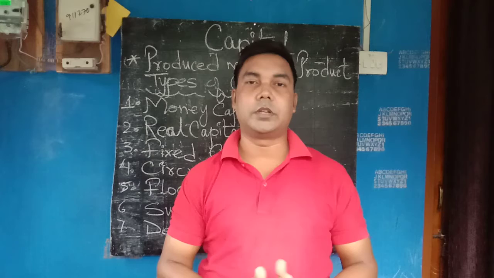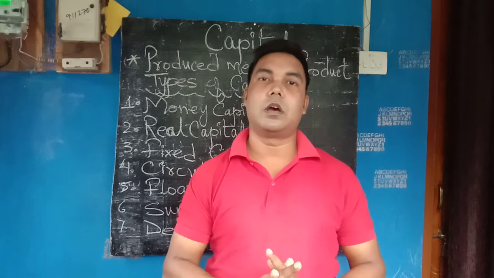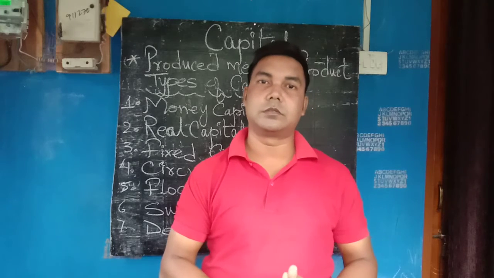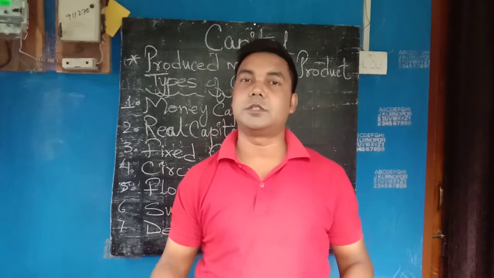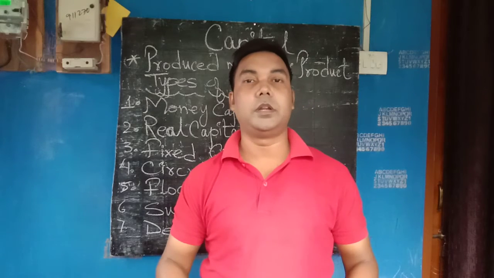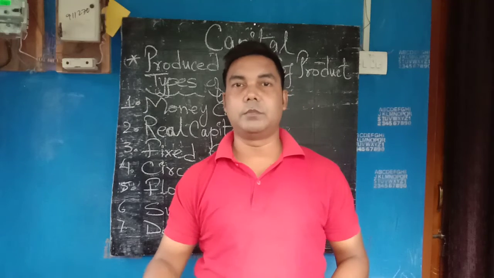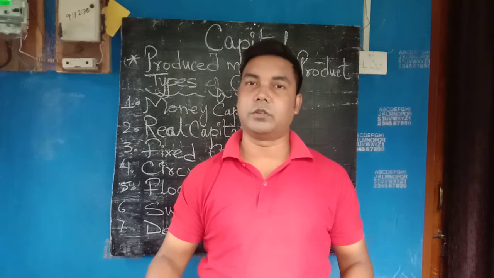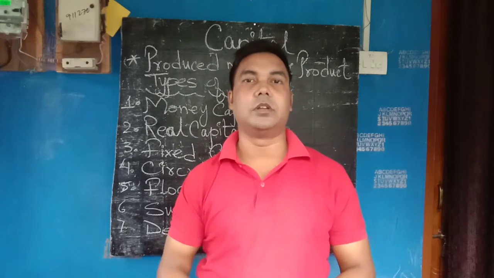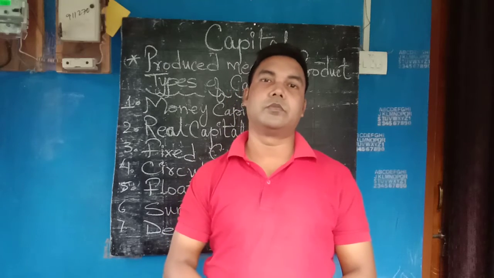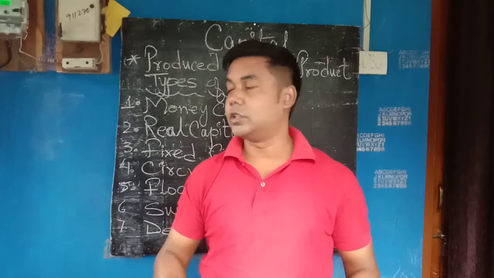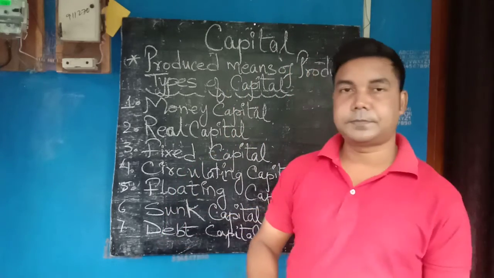So sunk capital are those capital used in just a single line of production. Example, printing machine. Printing machines can be used for printing only. It cannot be used in other processes. If you are going for other activities, you cannot do them. So this is what sunk capital is.